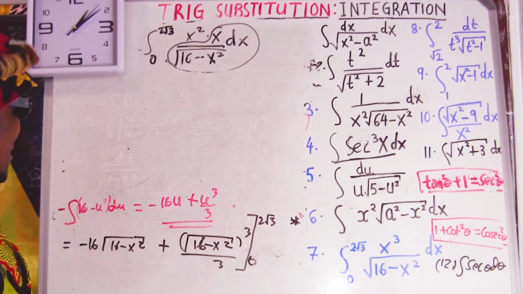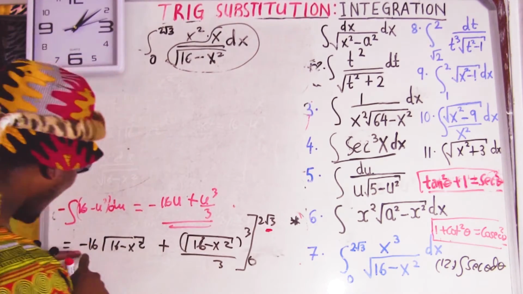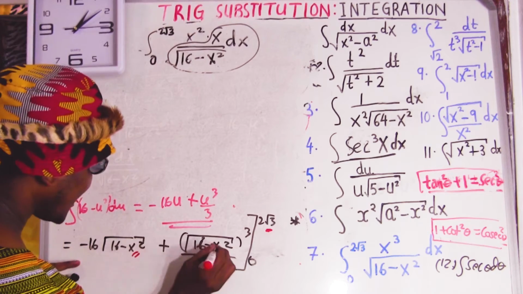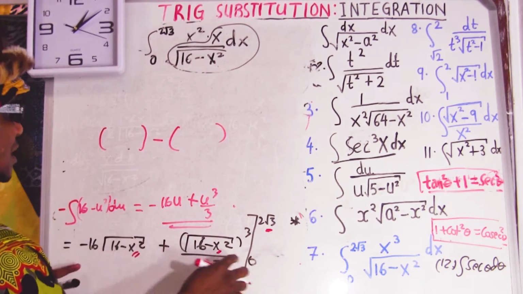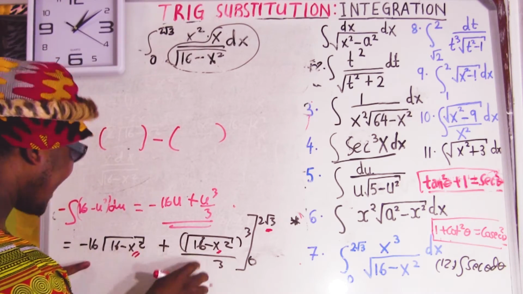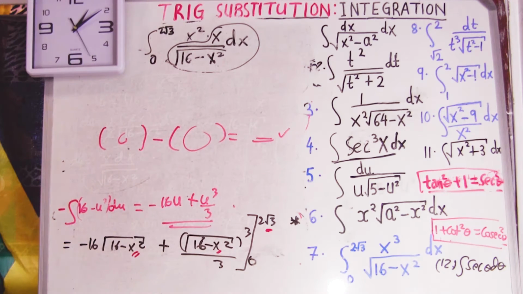But it's done. I'll show you now how we can do it. Okay, upper limit: take this, substitute everywhere there's an x, like here and here, and then get the answer. That answer, you get your minus. Take this, substitute everywhere there's an x, and then get the answer right here. And then subtract to get the answer. I believe you understand. That's how you work with the limit.